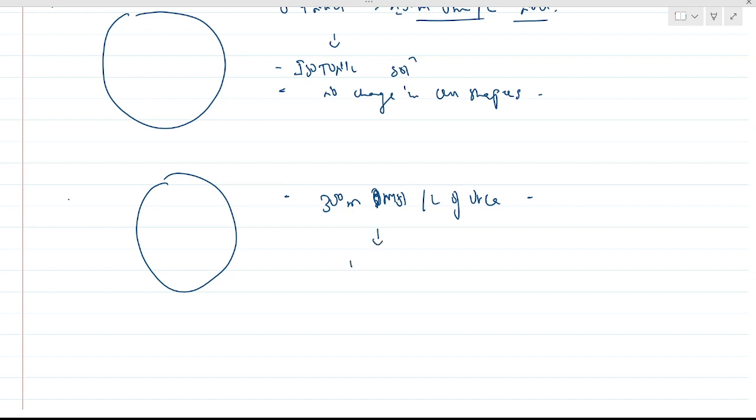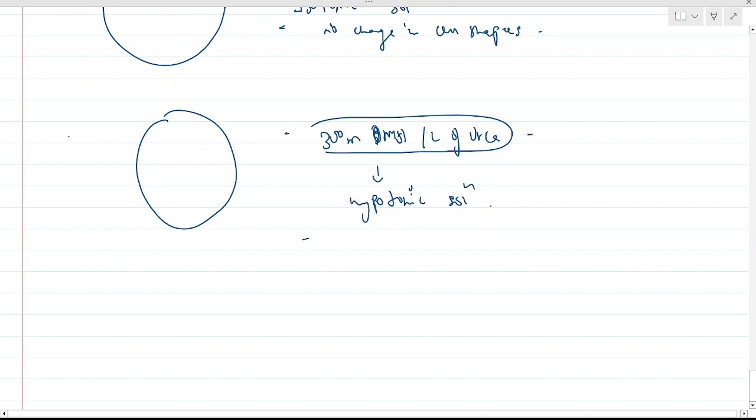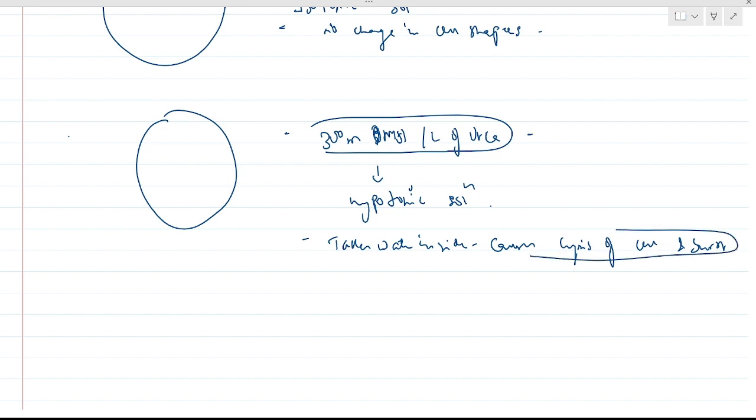This is considered a hypotonic solution, and when a hypotonic solution is administered, it takes water inside, causing swelling, lysis of the cell and bursting of the cell.